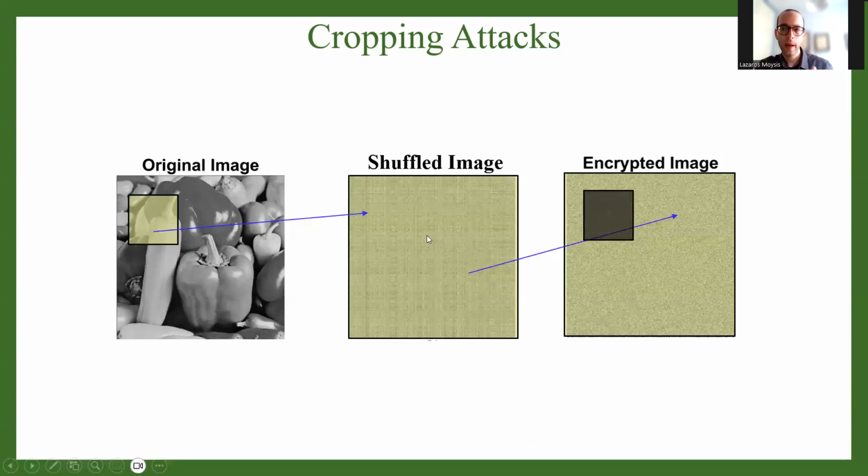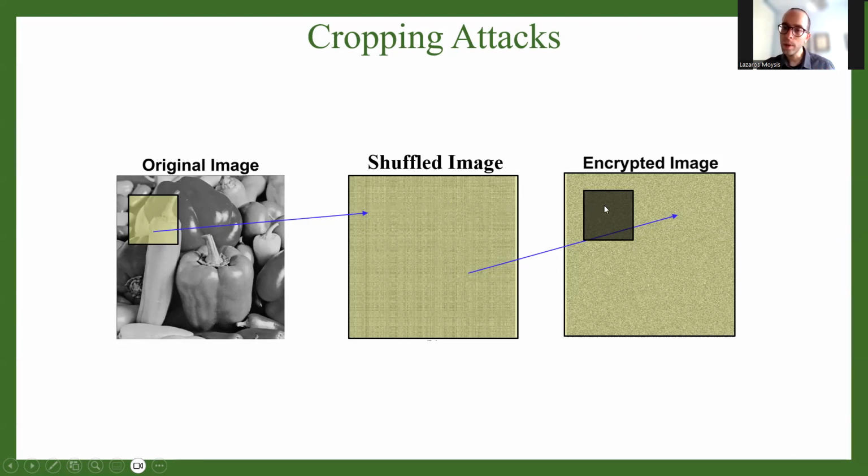So the idea behind shuffling is this: this block right here that was going to be lost during transmission, well, if we perform shuffling first, we take all of these pixels that are inside this box and we disperse them throughout the image, right? So now all the pixels that were here in the original image are now shuffled and dispersed throughout the shuffled image. And of course, after we perform exclusive OR, the same holds, right?